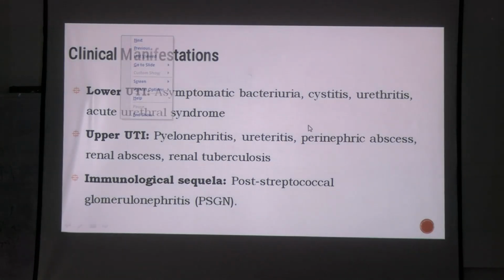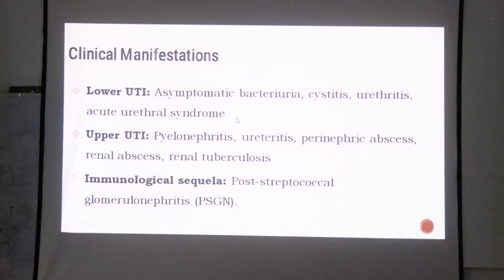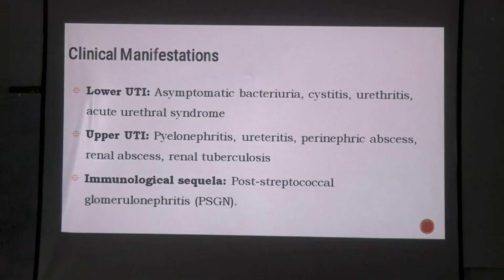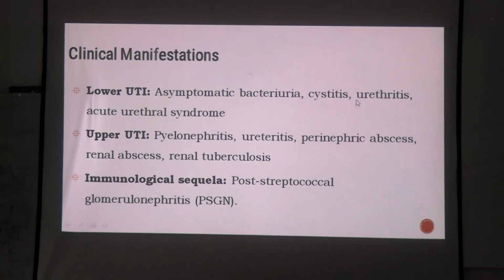Now, how can you differentiate? We are talking about the syndromes. Collectively, you are talking about the syndromes when you say lower UTI. What will you discuss in lower UTI? What are the things that could happen? First thing is asymptomatic bacteriuria. I told you it is very common in pregnancy. Cystitis means inflammation of the urinary bladder, okay.